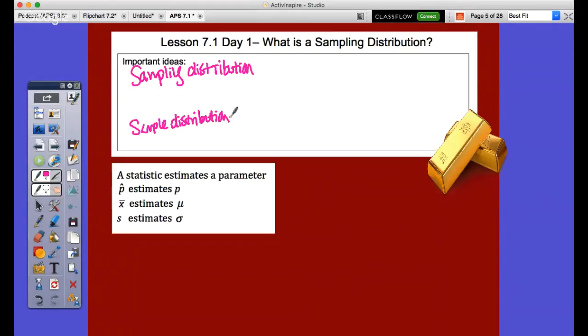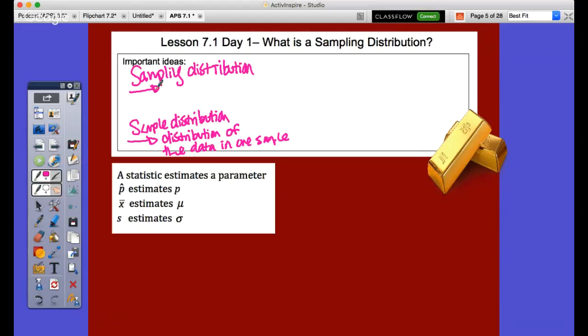A sample distribution, which we did not talk about today, is a distribution, maybe a dot plot or a histogram or whatever, but it's the distribution of the data in one sample. So an example of this would be if I were to take 20 different people from various AP stats classes and put each of their points on a distribution, that would be a sample distribution. A sampling distribution is much different.